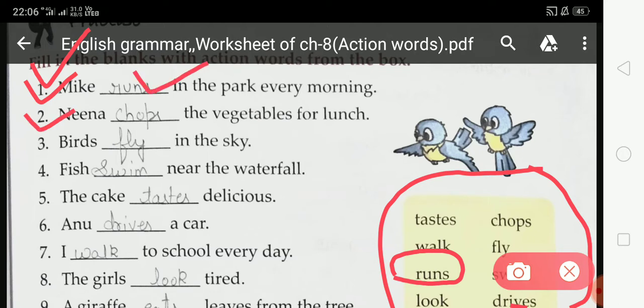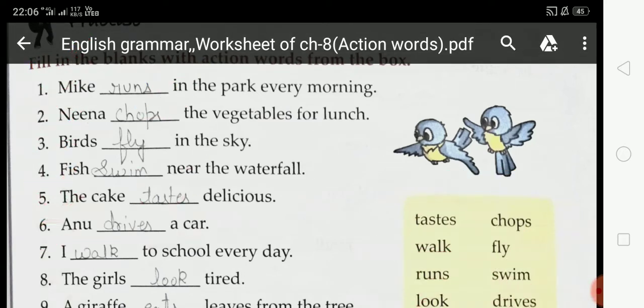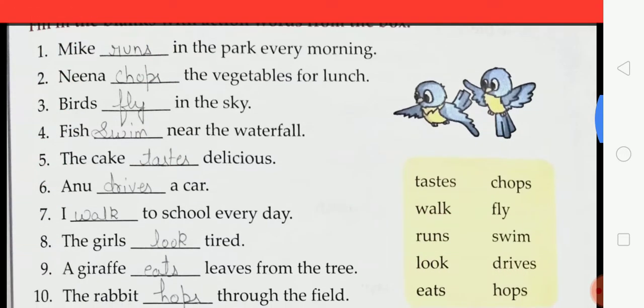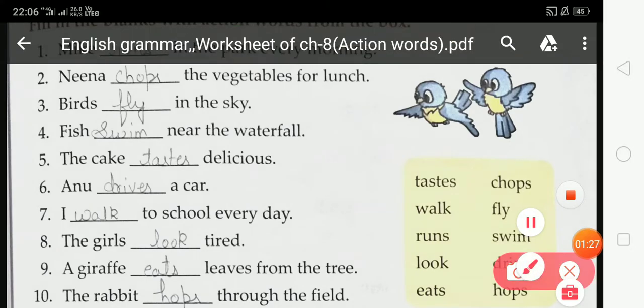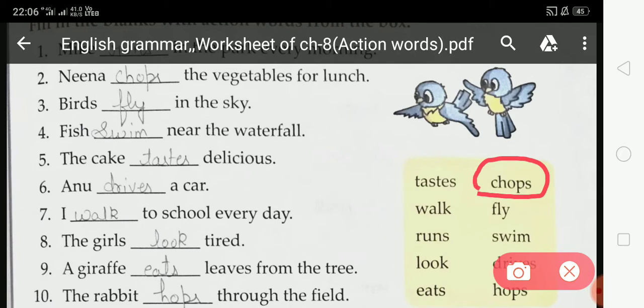Now come to the second. Nina does the vegetable for lunch. So students, here which action word do you have to choose from this box? You have to choose chops. So you have to fill chops at this blank space. Here chops is already filled.